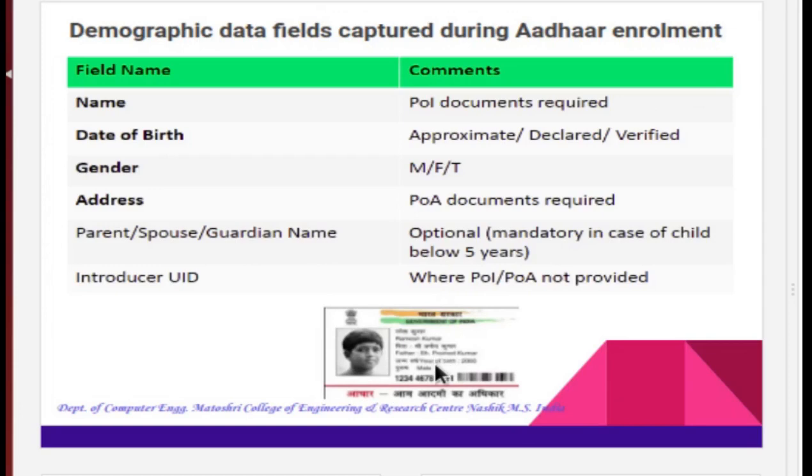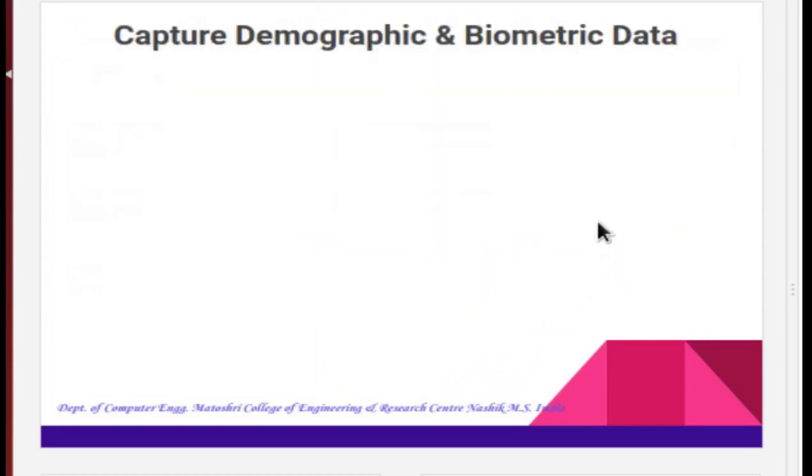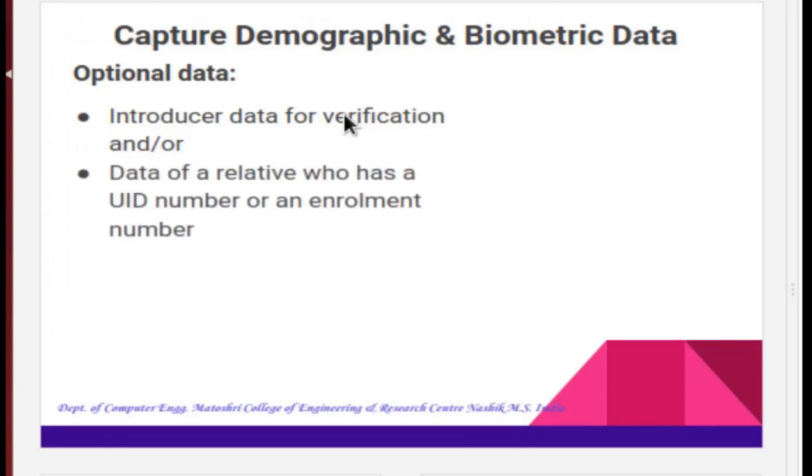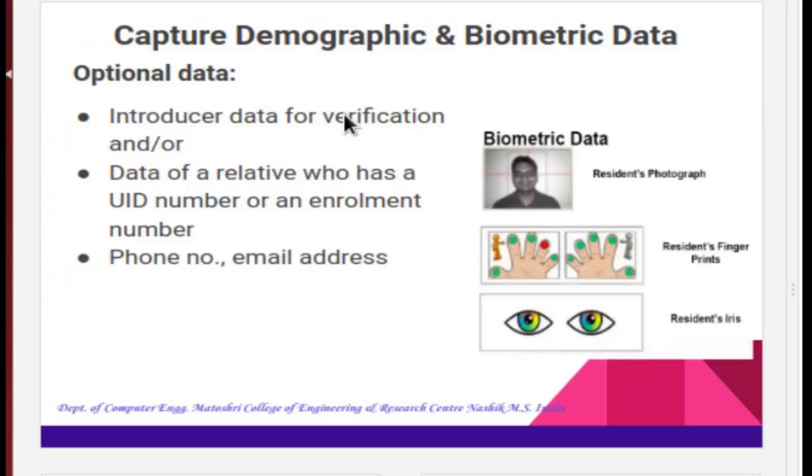Next we will see the biometric data. For getting the unique ID, either the applicant can use the introducer data for verification of any new card, or he can use any relative's Aadhaar number who has a valid UID number, or 20-digit enrollment number that can be used to get a new UID. The phone number and the email address is optional. It is not mandatory for the applicant to have a phone number and email address.